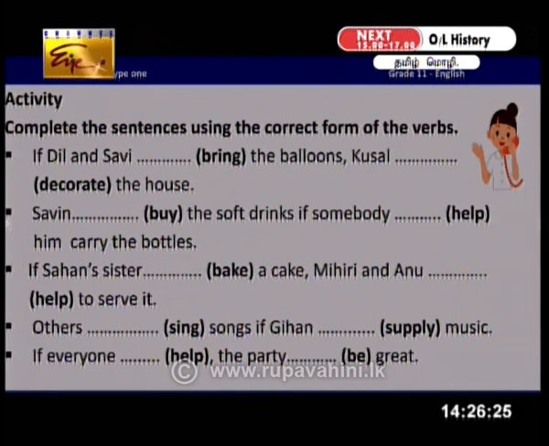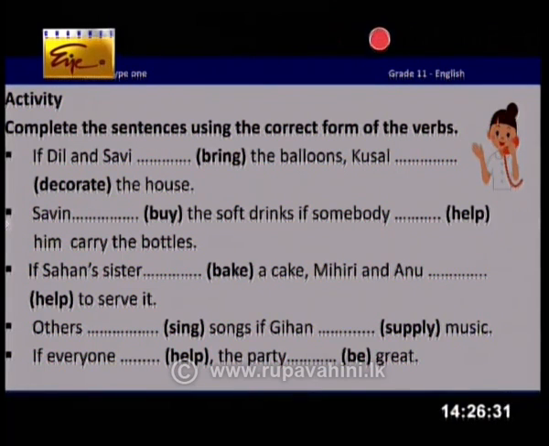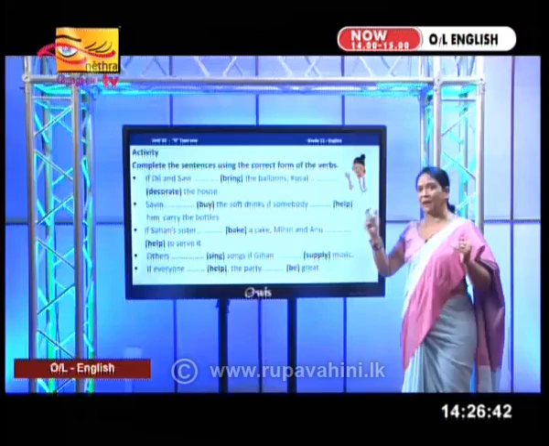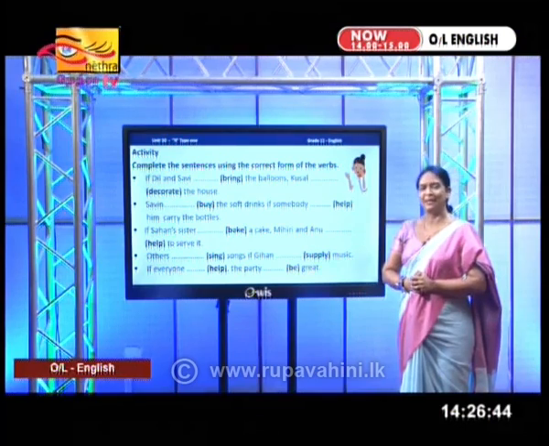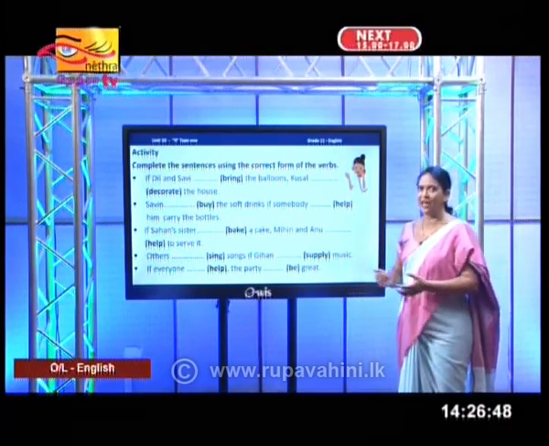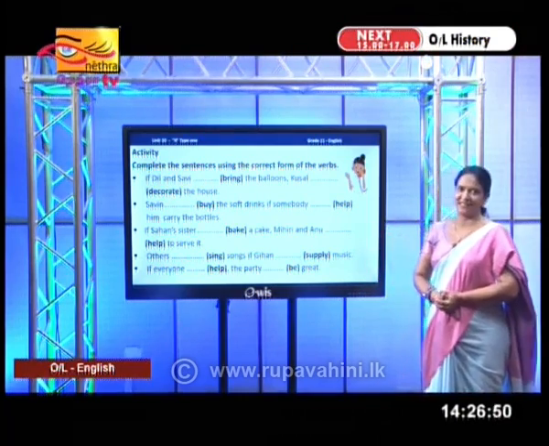All these are conditional type 1 sentences. When I construct conditional type 1 sentences, the verb in the condition should be in simple present and the verb in the main clause should be in simple future. Hope you will be able to do this. Okay, start doing the activity.